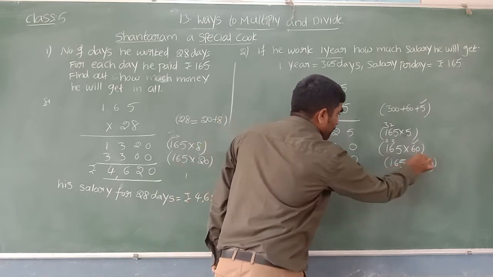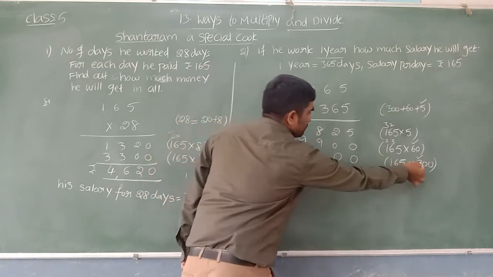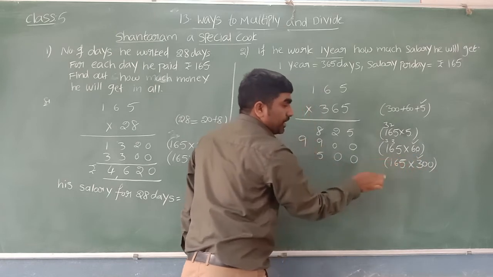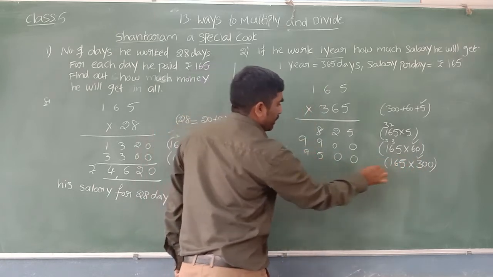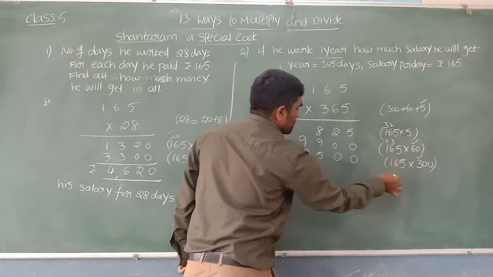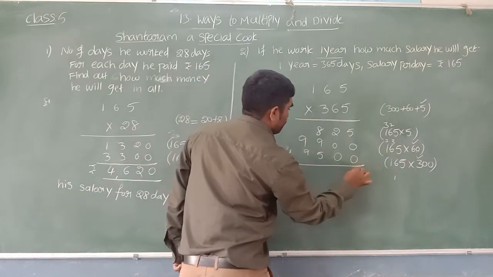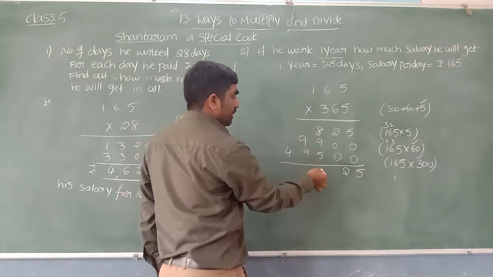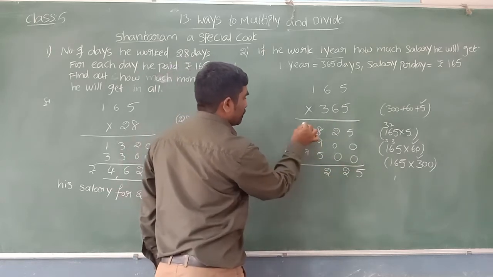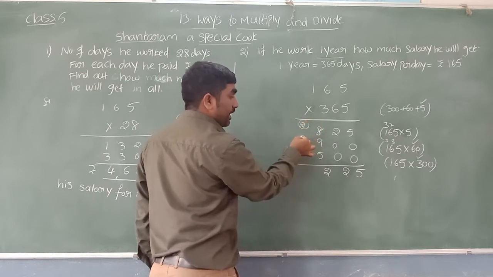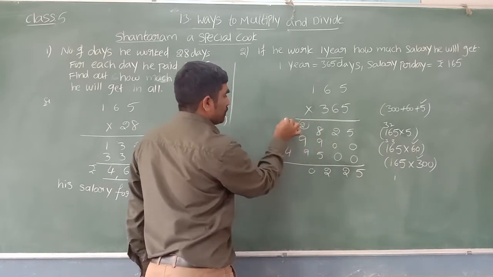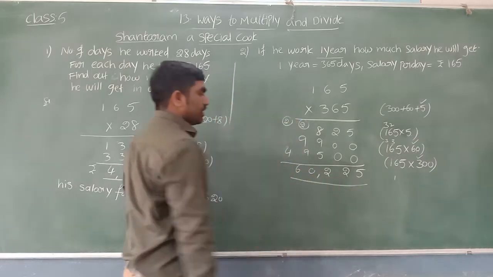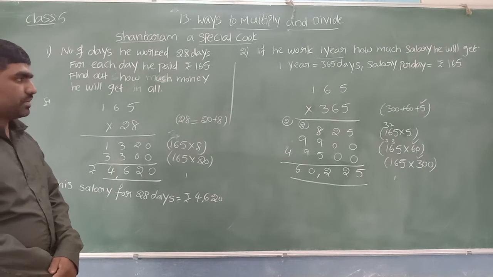Now 165 can multiply with only 3. 3 5s are 15, 5 and 1 carry. 3 6s are 18, 18 plus 1 is 19, 9 and 1 carry. 3 1s are 3 plus 1 is 4. 5, 2, 9 plus 8 is 17. 17 plus 5 is 22, 2 and 2 carry. 9 plus 9 is 18, 18 plus 2 is 20, 0 and 2 carry. 2 plus 4 is 6. 60,225 rupees. How much better?